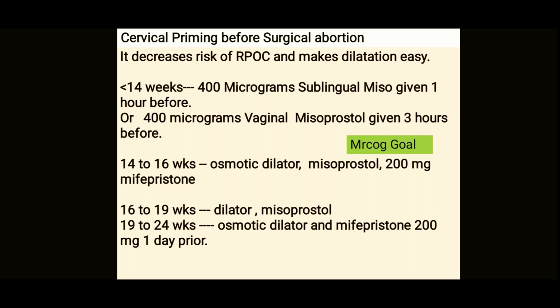If it is between 14 to 16 weeks, you may use an osmotic dilator, mesoprost, or 200 milligrams of MeFi, right? If it is between 16 to 19 weeks, you may use dilators, meso, right? And if it is between 19 to 24 weeks, you may use an osmotic dilator and MeFi 200 milligrams 1 day prior. Okay, so basically this is just a summary of what can be used, but just try and remember less than 14 weeks, because that has more potential to become a question.